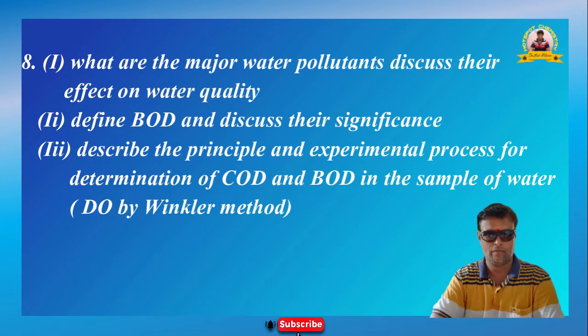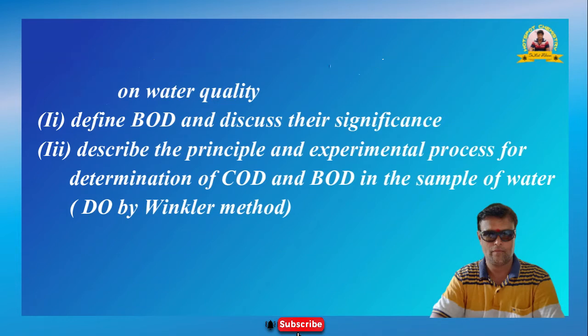Question number 8.3. Describe the principle and experimental process for determination of COD and BOD in the sample of water. Again repeating the question. Describe the principle and experimental process for determination of COD and BOD, that is biological oxygen demand, in the sample of water, that is DO by Winkler method.